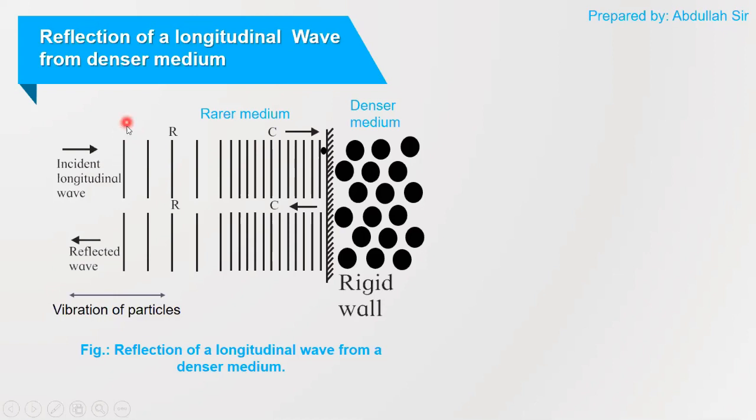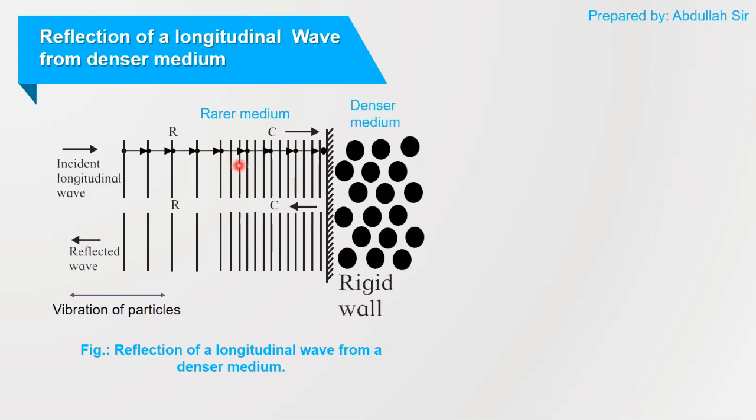So the first particle of this medium is moving in the forward direction. It is going to apply force on the second particle, and since the second particle is of the same mass, it is going to move in the forward direction, and the second particle will apply pressure or force on the third particle, and the third particle will apply force on the fourth particle, and so on.